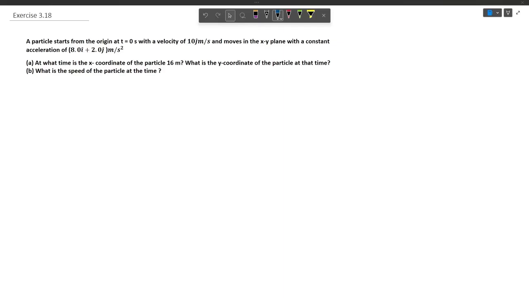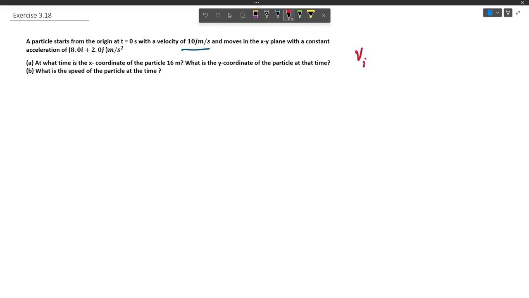The question says that a particle starts from the origin at time t equals 0 seconds with a velocity of 10 j cap meter per second and moves in the xy plane with a constant acceleration of 8 i cap plus 2 j cap meter per second square. So the question concerns the motion of a particle in a plane in which the velocity is directed towards the y direction, because j cap is a unit vector along the y direction, and the particle starts from t equals 0 seconds with a constant acceleration of 8 i cap plus 2 j cap meter per second square.